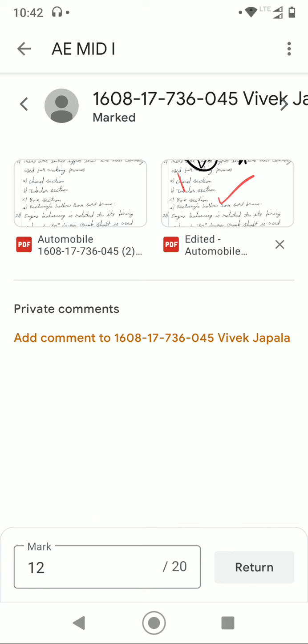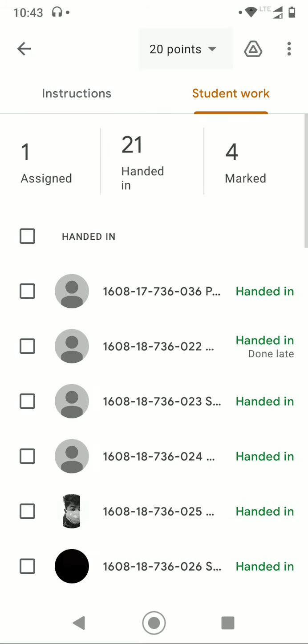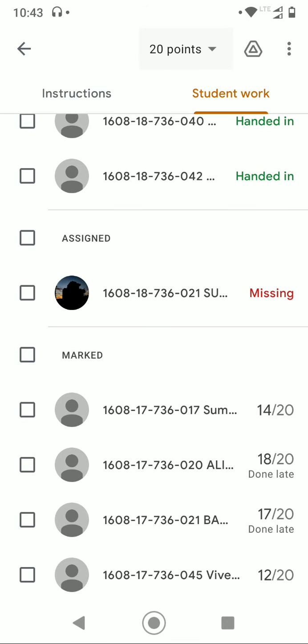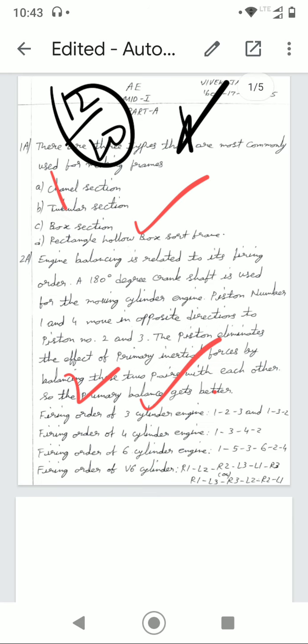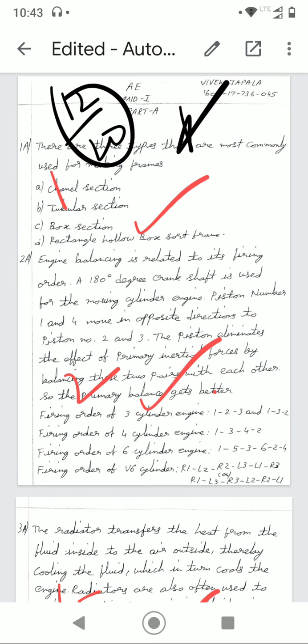Okay, so you can recheck whether the marks are awarded or not, whether the evaluation has been done or not. You can go back here and go through the marked one. Here at the bottom, which is roll number 45, I have given the marks here. Now the student, when he opens it, finds two files here. The left is the actual file and the right is the edited file. After the evaluation is done, you can check this file in this way.